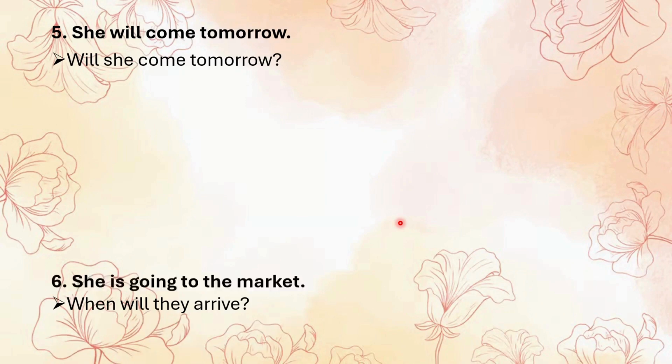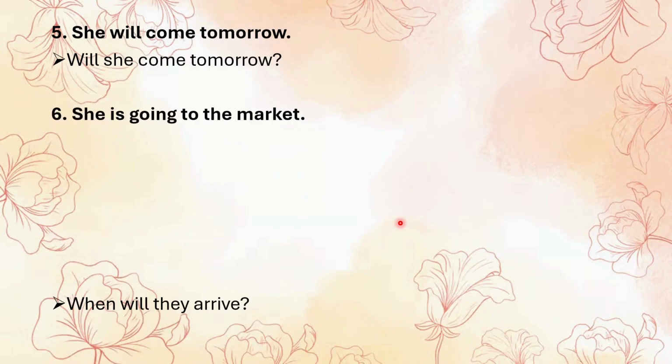The next is "She is going to the market." The answer is "Where is she going?" Why? We are asking for the place. So we use the WH word where. Is is the auxiliary verb. It comes after the WH word. Then comes the subject she, and finally the verb going.